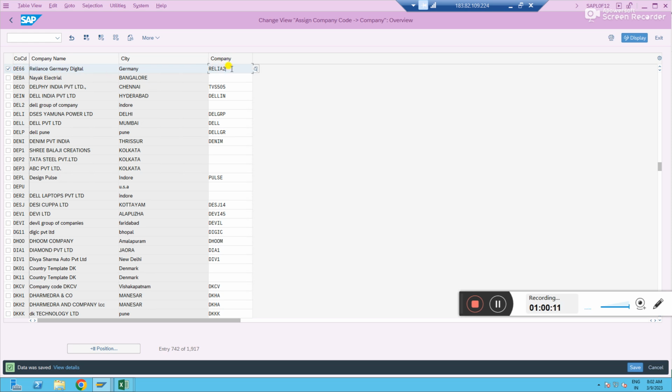But the same company we can assign to any company code. Let's say DBBA, this is not our company code, but just to give you more explanation, we can assign it. It will not stop you. See, data saved. It means one company can be assigned to multiple company codes.